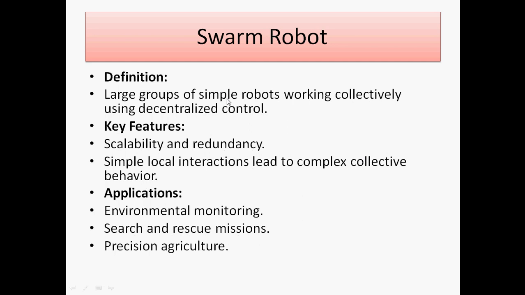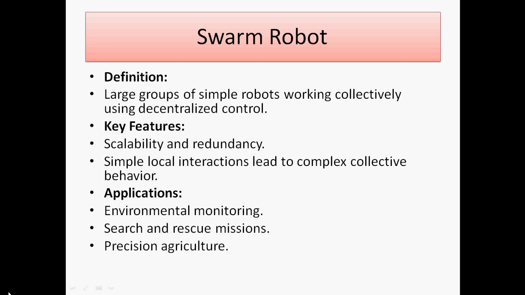Now we are differentiating with swarm robots. It is a large group of simple robots working together, but decentralized control is present for swarm robots. The main difference is that decentralized control is present in swarm robots. The performance of the work is the same, but decentralized control is present. The key features are scalability and redundancy. Next is simple local interactions, which lead to complex collaborative behavior.